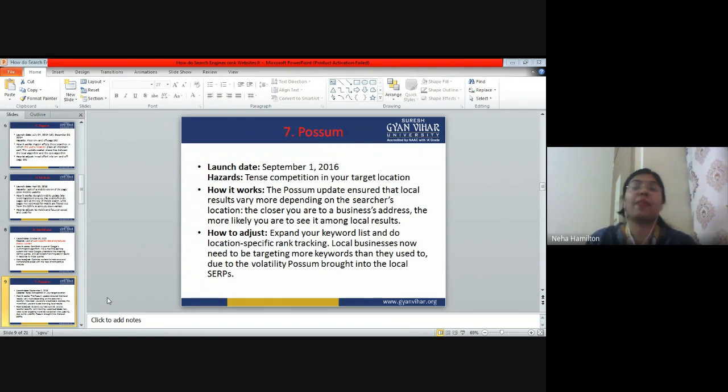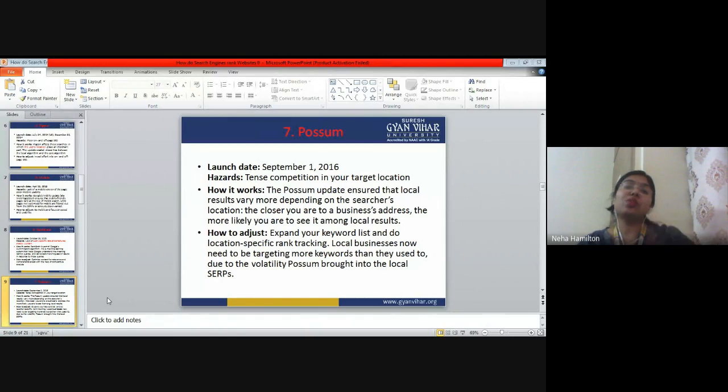Maybe in Jagatpura competition is less as compared to C Scheme. Why? Because this is the main market, the main area of the city, and Jagatpura is sort of an outer area of the city. So if you are a restaurant in C Scheme, you have a lot of competitors as compared to a restaurant in Jagatpura.